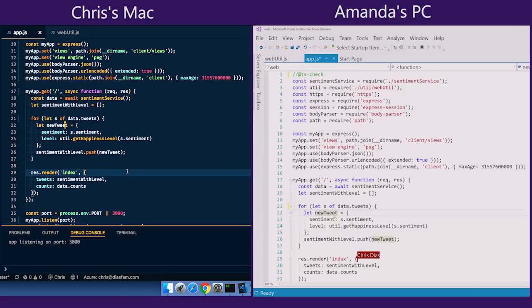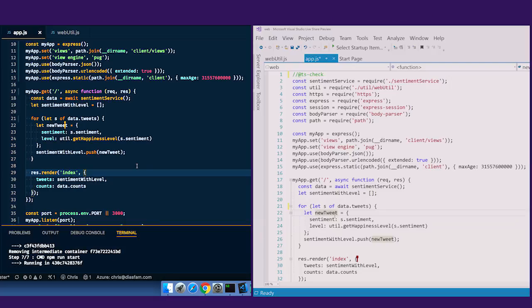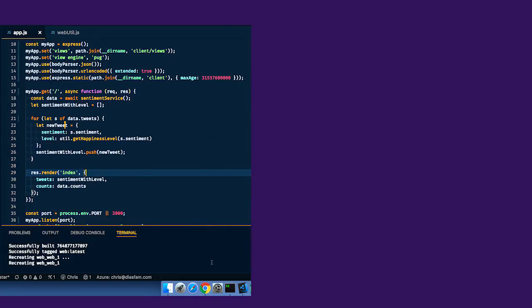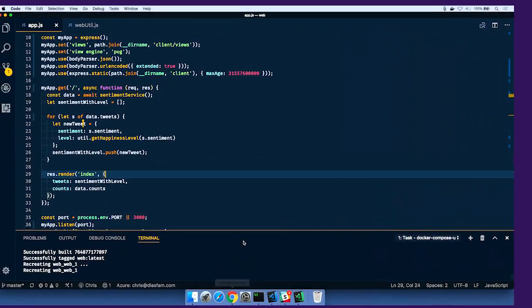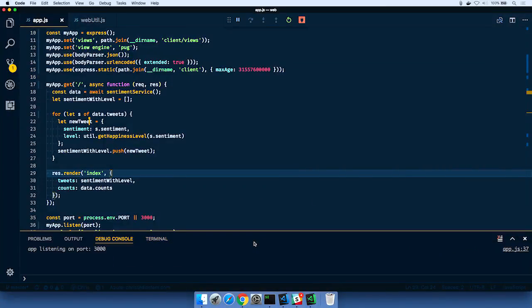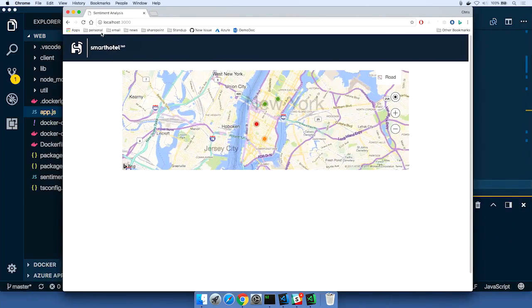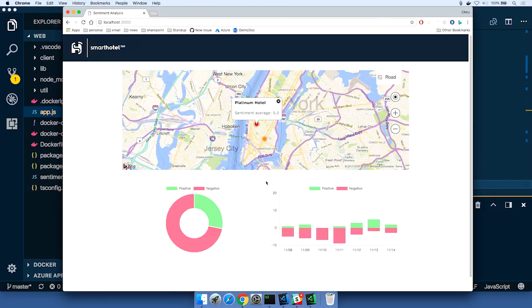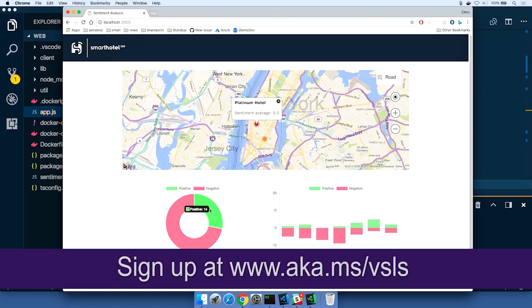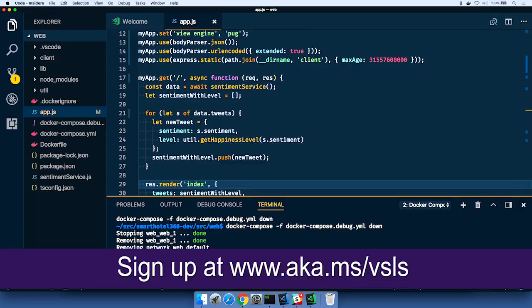Awesome. All right. I'm going to press F5. We'll rebuild the container with the changes. It should only take a second. All right. Browse the website again. And now when I click on one of these sites, awesome. Now I can see my chart on the left-hand side. Thank you, Amanda. You're welcome, Chris. See you later. Bye.